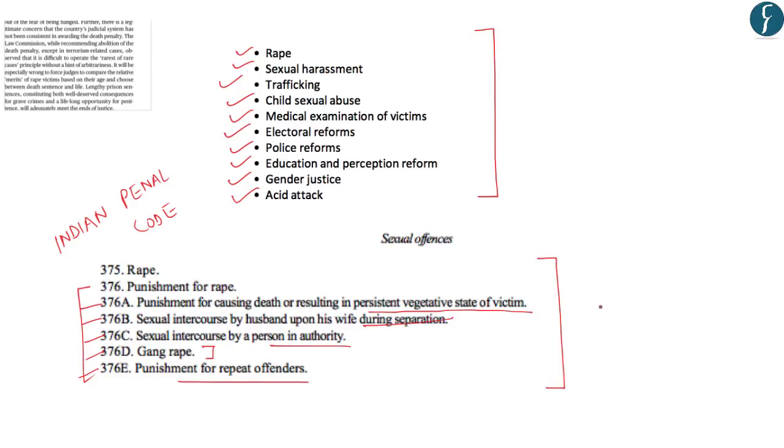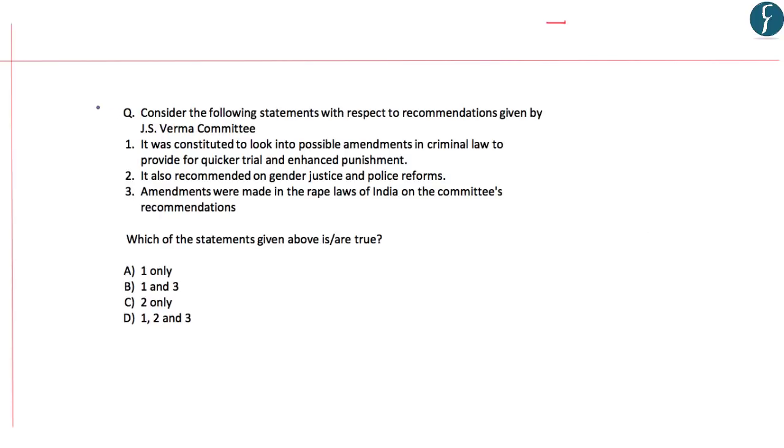Thus, these were the changes brought about after submission of the J.S. Verma Committee report, and this becomes important to understand from a prelims point of view. Now consider this question. Consider the following statements with respect to recommendations given by the J.S. Verma Committee. First, it was constituted to look into possible amendments in criminal law to provide for quicker trial and enhanced punishment. After going through this news, we know that this statement is correct.